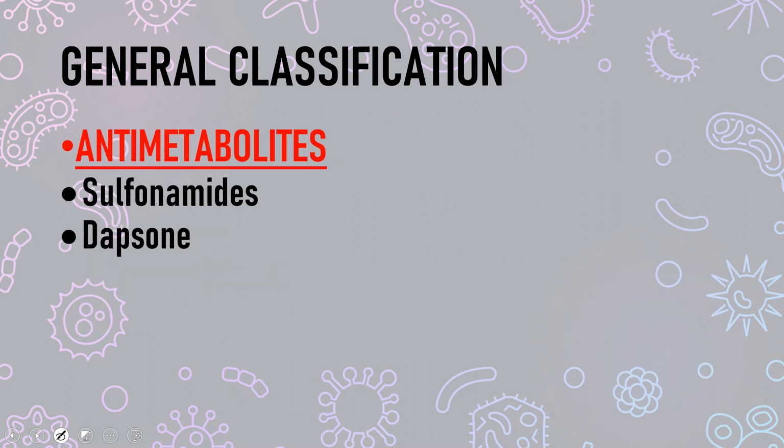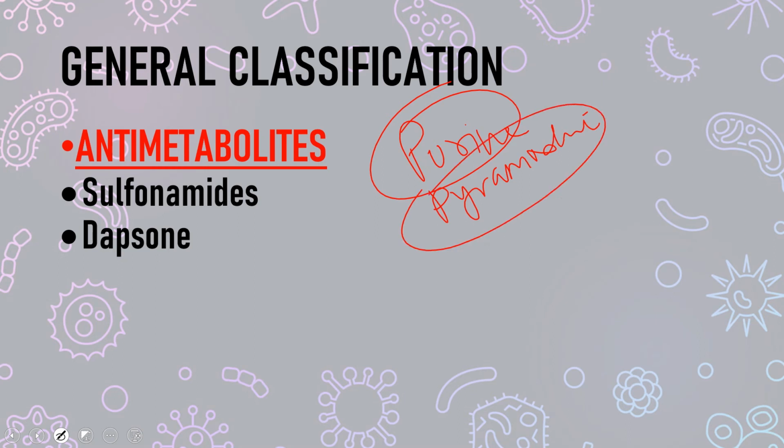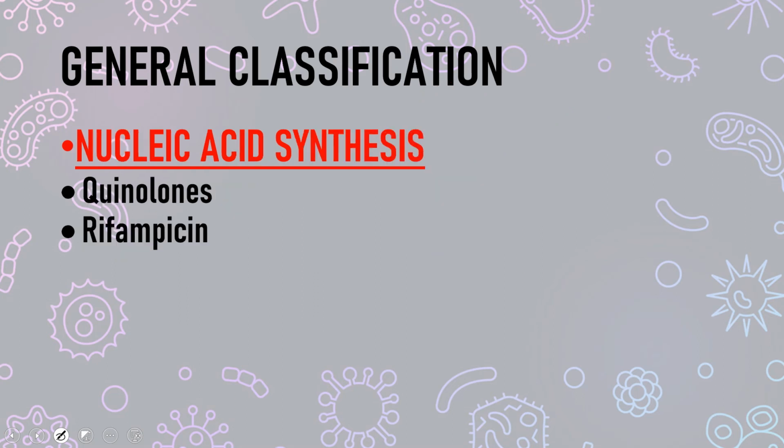Moving on to the next classification, antimetabolites. Antimetabolites are the drugs that block the metabolic reactions occurring in the purines and pyrimidines of the DNA. They block their metabolism. These drugs are sulfonamides and dapsones. Sulfonamide is itself a very broad group and it contains a lot of drugs, and dapsones are also a very broad group.